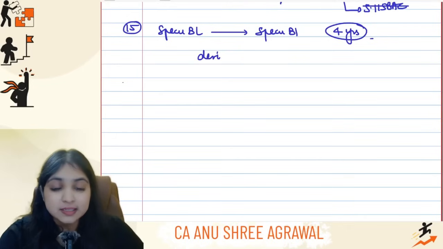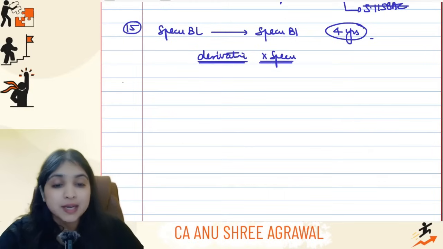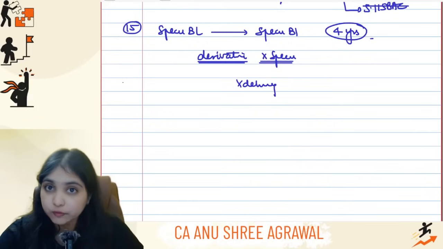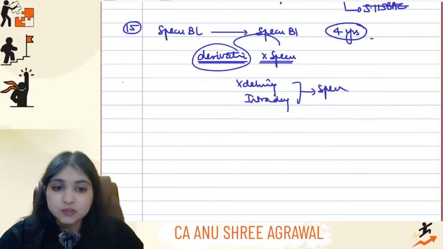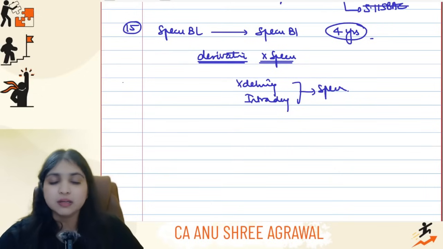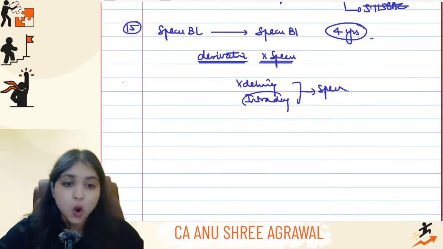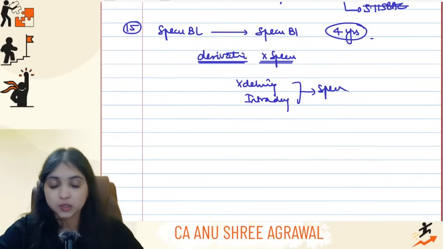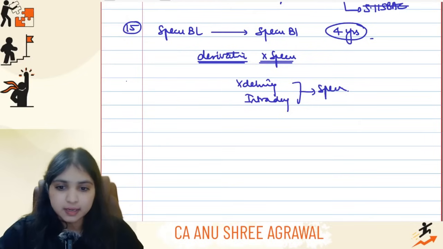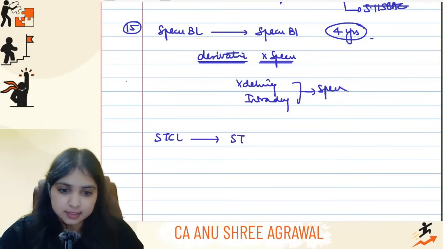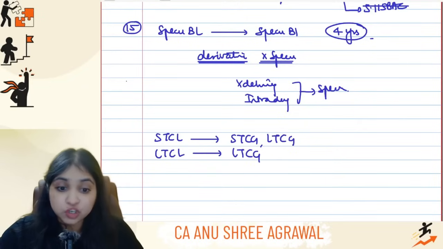If the question says derivatives, they are not considered speculative transactions. However, if the question says we did not take delivery of goods, or let's say intraday trading of shares, all this will become speculative. Buying and selling derivatives, trading in derivatives will not be considered speculative business. However, if the question says we did not take delivery of shares or intraday trading of shares, this will be considered speculative. So speculative business loss can be adjusted only against speculative business income, and it will have a life of 4 years. Then STCL can be adjusted against STCG and also against LTCG, but LTCL can be adjusted only against LTCG. You just can't forget this, okay?